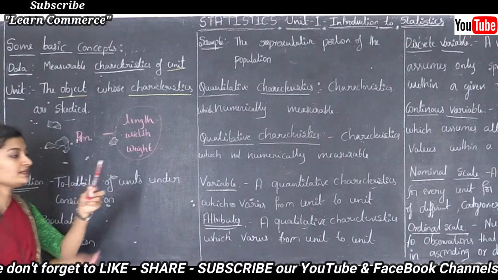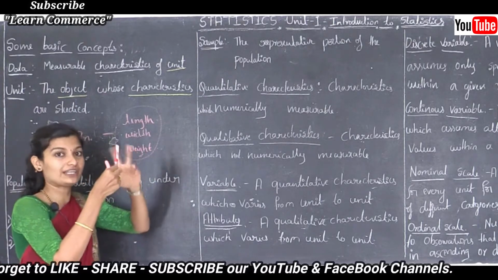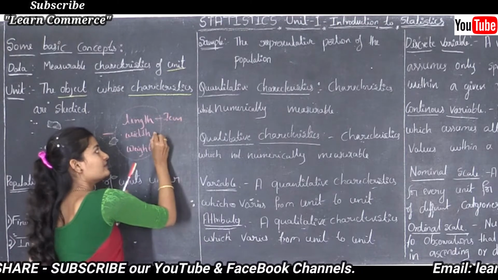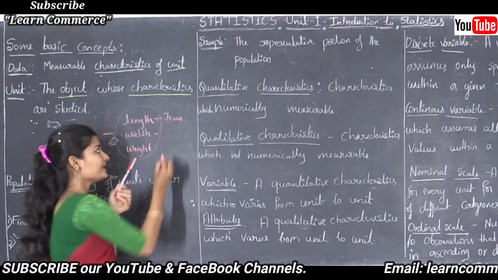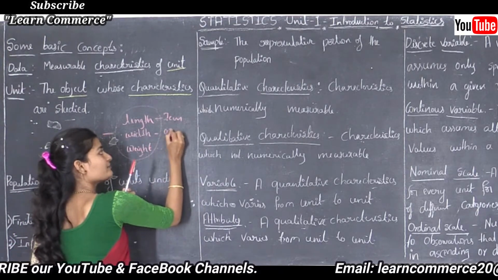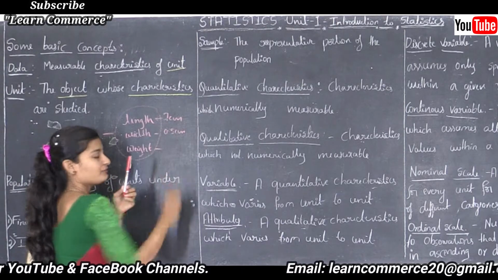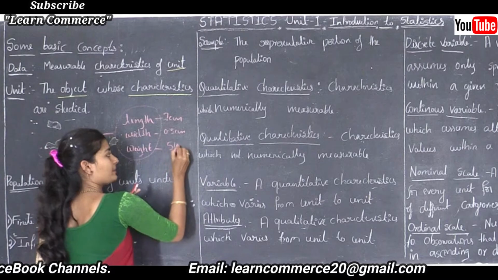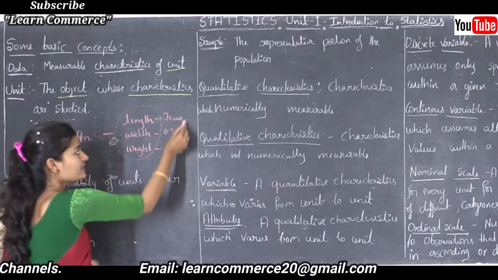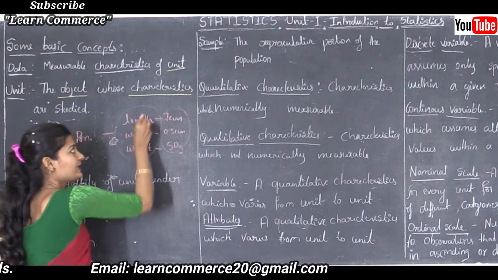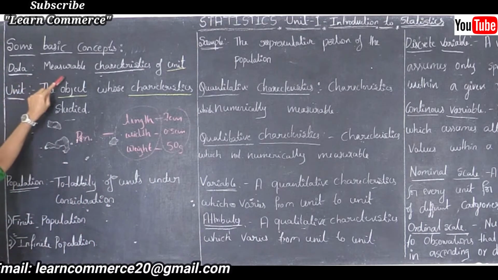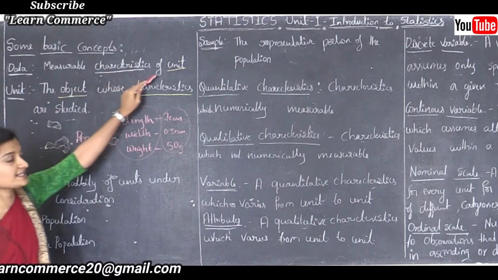For example, just assume the length of this pen may be 7 centimeter, then the width of this pen may be 0.5 centimeter, then the weight of this pen may be 50 gram. See, these are the measurable characteristics of a unit, that is data. So data in the sense is measurable characteristics of a unit.